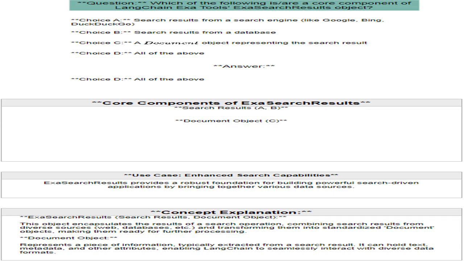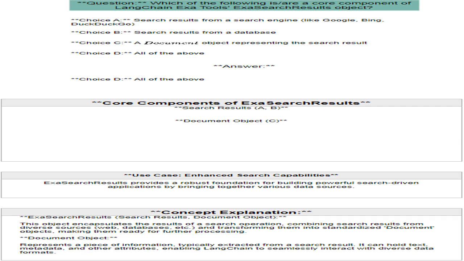Search results from various sources are collected by ExaSearch results. These results are then transformed into standardized document objects. This standardized format allows for easy processing and interaction with other LangChain components.